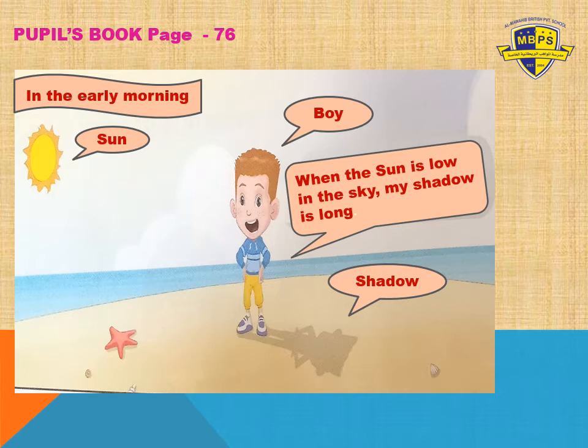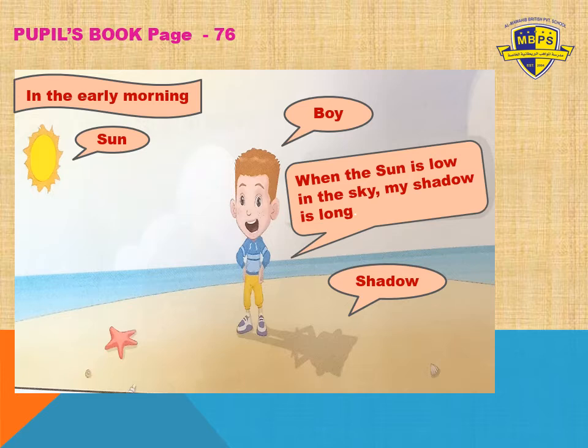Okay, so what we have learned in the last slide: as the earth spins, the position of the sun in the sky changes. This causes shadows to change their position and size during the day. So let's find out how it happens. As we all know, the earth spins, so the position of the sun in the sky also changes.